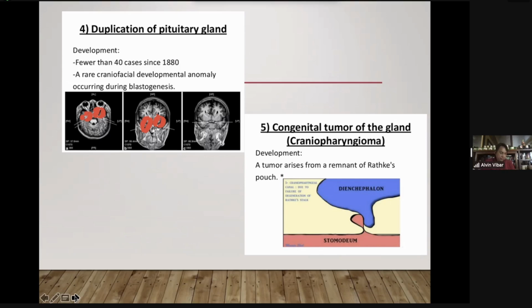So again, the pituitary gland, two parts, anterior and posterior, coming from ectoderm, but from two different sources. Oral ectoderm will give rise to the anterior pituitary, while neural ectoderm will give rise to the posterior pituitary.